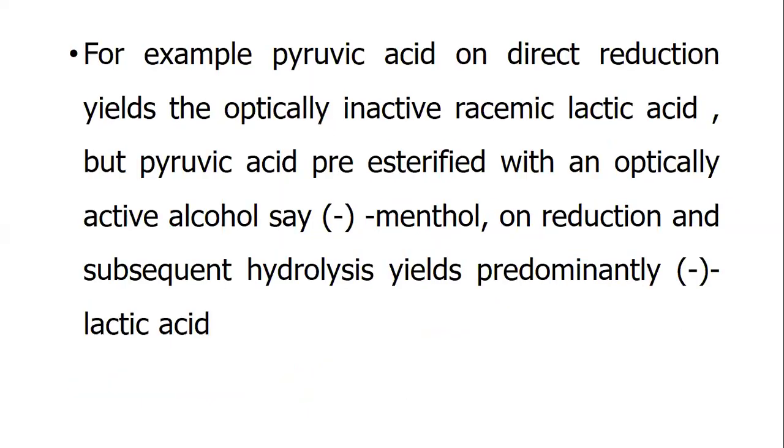For example, pyruvic acid on direct reduction yields optically inactive, racemic lactic acid, but pyruvic acid esterified with an optically active alcohol, menthol, and then reduced and subsequently hydrolyzed, predominantly gives minus lactic acid.